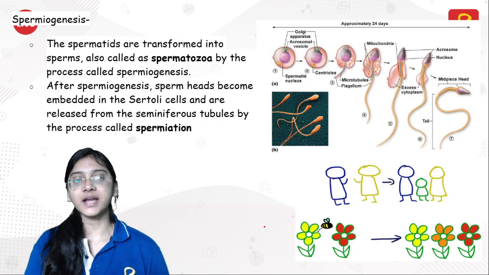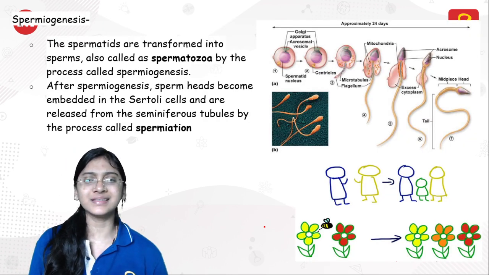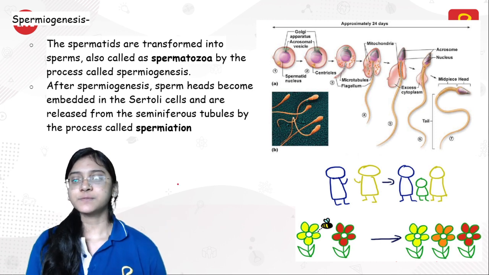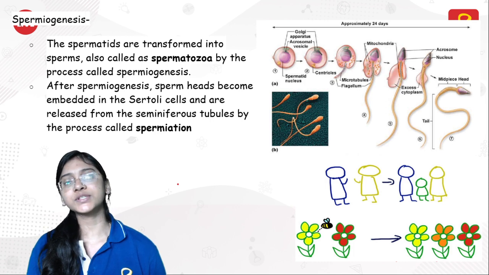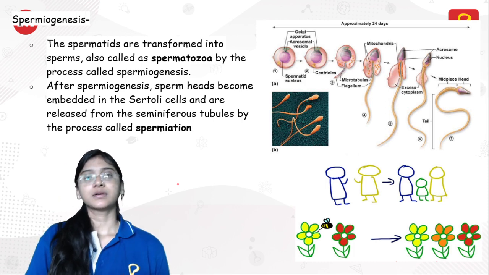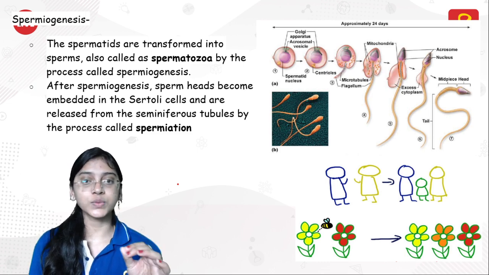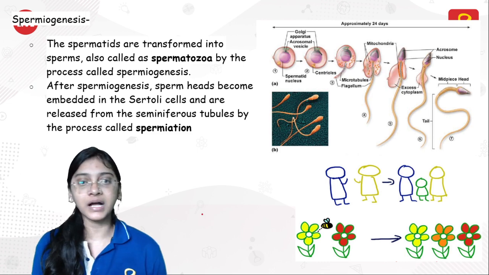Okay, so moving further, now let's understand spermiogenesis in a little more detail. So what is spermiogenesis? Spermiogenesis is nothing but conversion of the spermatid. I repeat, it is a maturation phase part. So spermiogenesis is conversion of the spermatid into the sperm, also called spermatozoa.